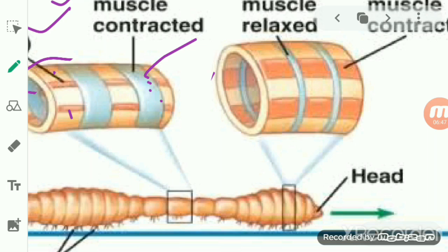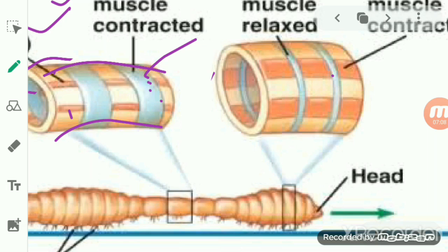And when the circular muscle relaxes and the longitudinal muscles contract, the longitudinal muscle makes this long and thin segment of the earthworm body short and fat again.